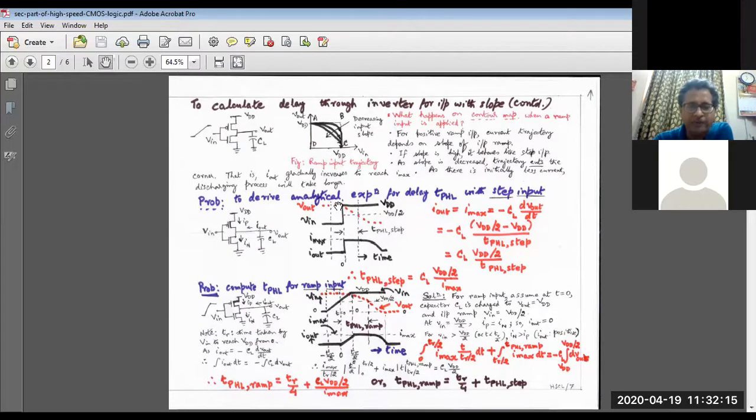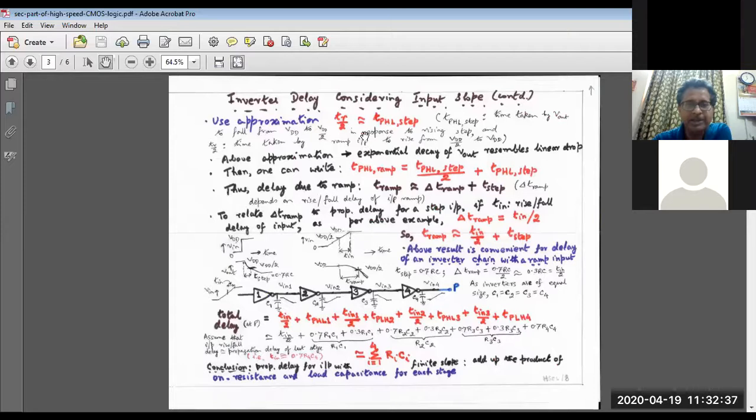If we assume that tPHL step is the time taken by the inverter to fall from VDD to VDD by 2 in response to a positive step, then the additional amount of time when it falls in response to a ramp, with tr by 2 approximated to be equal to tPHL step, is just half of this tPHL step. So tr by 4 will be half of the tPHL step. No doubt. So this is the additional amount of time. This additional amount of time is nothing but tin by 2.